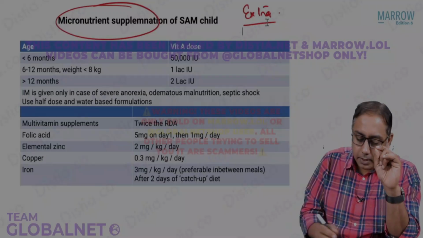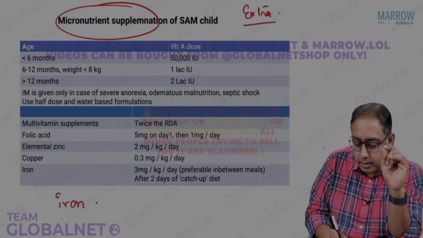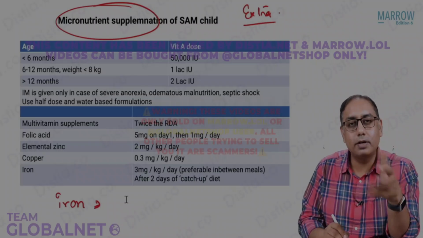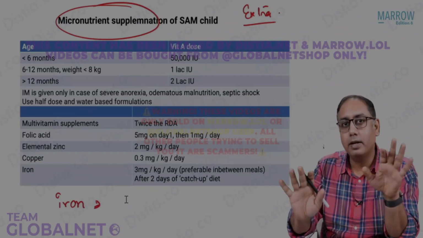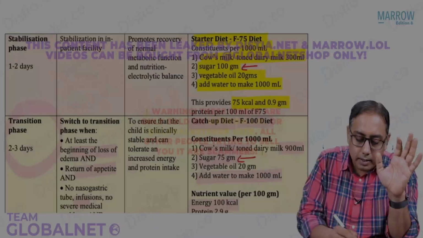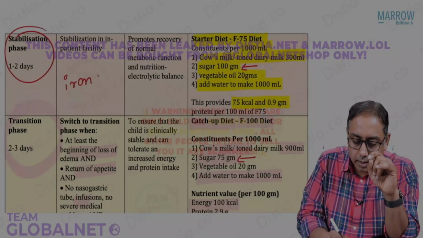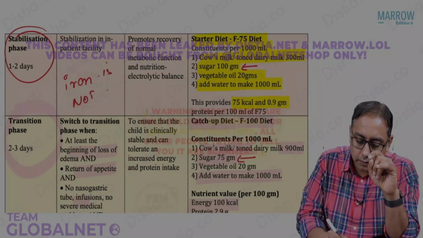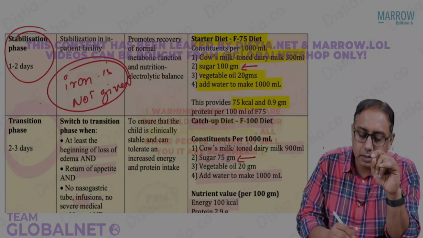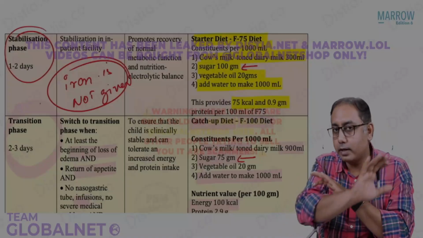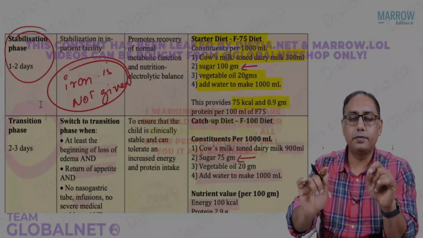Please note that as far as iron is concerned, it is contraindicated, it is not given. It is not given in the stabilization phase. In the initial phase where you are talking about the stabilization phase, please note that iron is not given in this phase. Why? Because it may lead to cardiac overload of the child. Iron is contraindicated in the F75 diet.